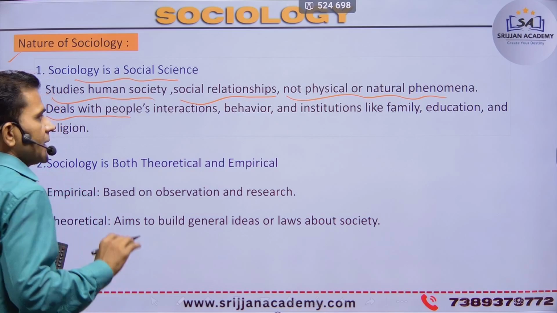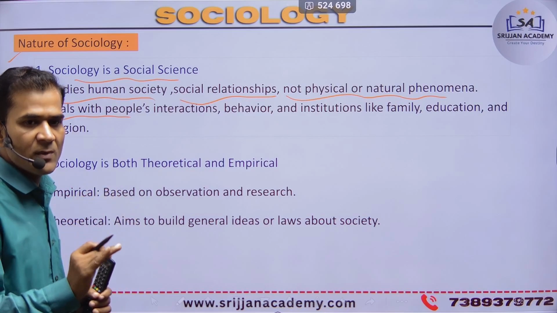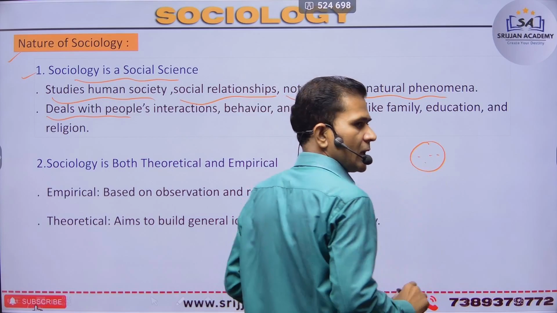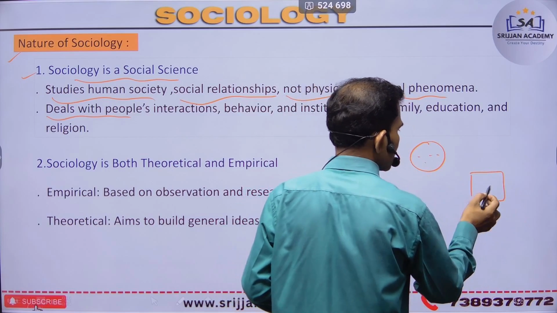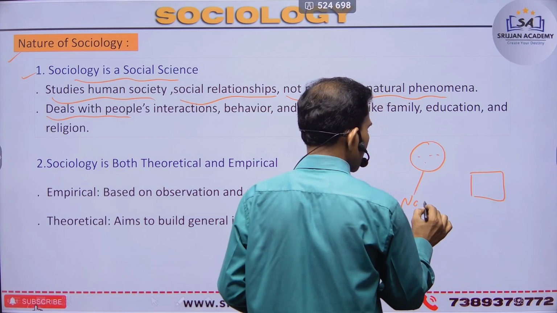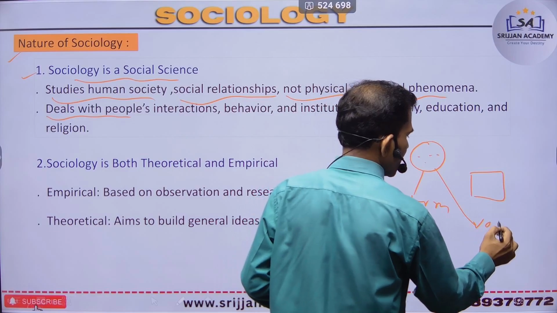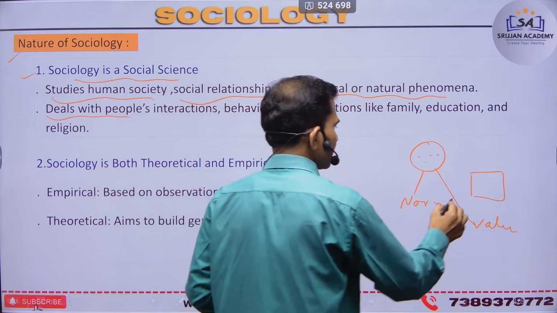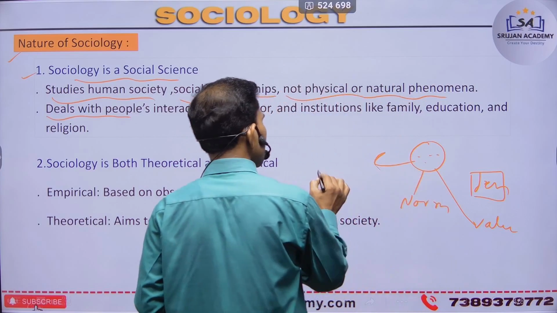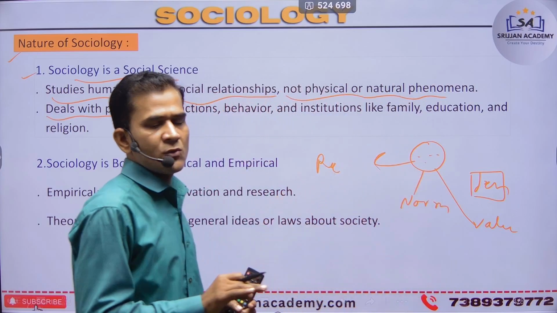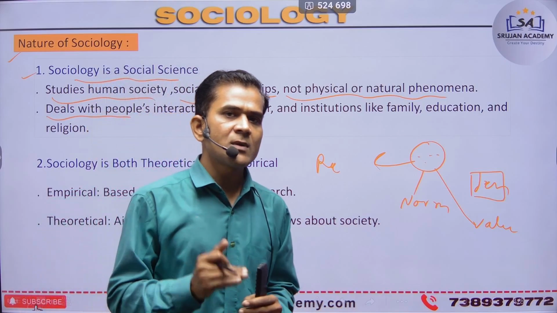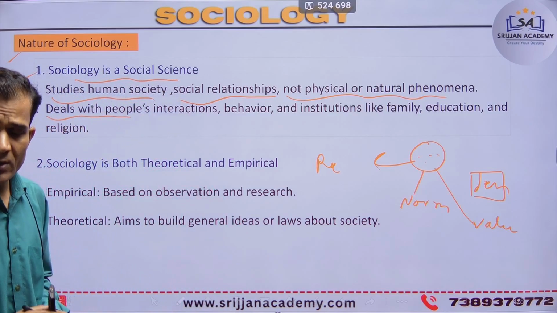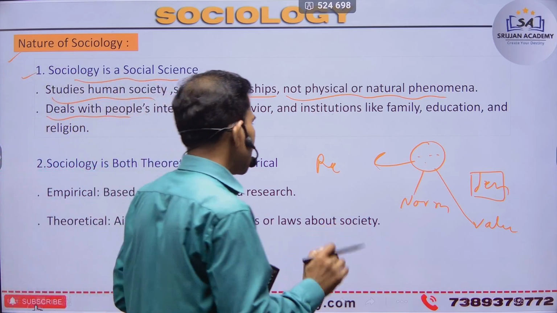It deals with people's interaction and behavior. For example, one person and another person interact via society's norms and the values of our society, and the correlated units, like the family and family relations. What is the relation? Every human being creates an interaction process, and after the interaction process, humans create relations to fulfill their needs. That is the relation.